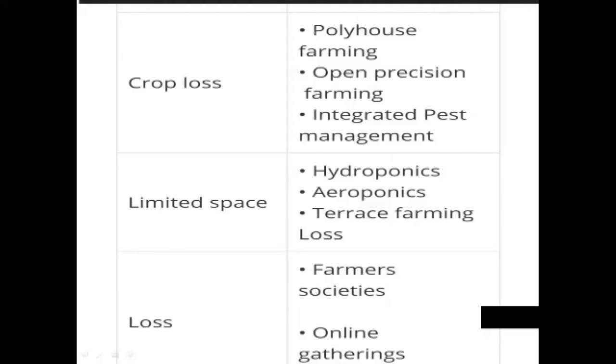With the help of these, farmers can store their product in online gathering. Farmers societies, they can store their products, and when the price rises in the market for that product, at that time they can sell their products. No need of middleman. ഇടനിലക്കാരുടെ ആവശ്യമില്ലാതെ തന്നെ ഫാമേഴ്സിന് അവരുടെ പ്രൊഡക്ട്സ് സ്റ്റോർ ചെയ്യാനുള്ള ഒരു